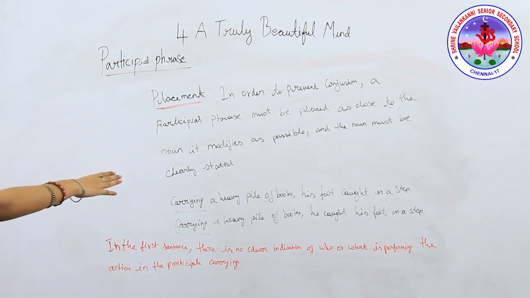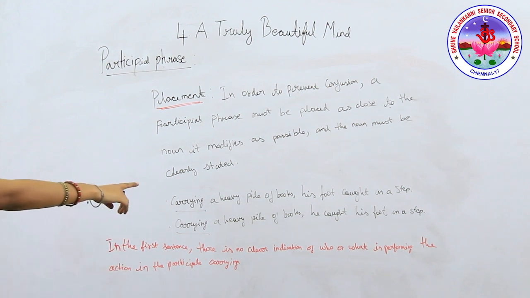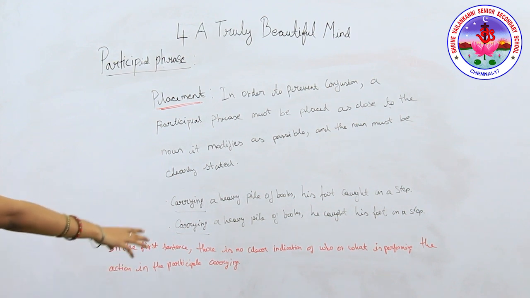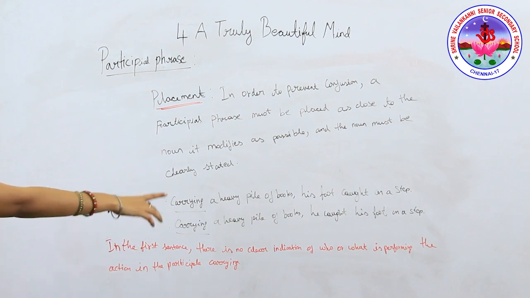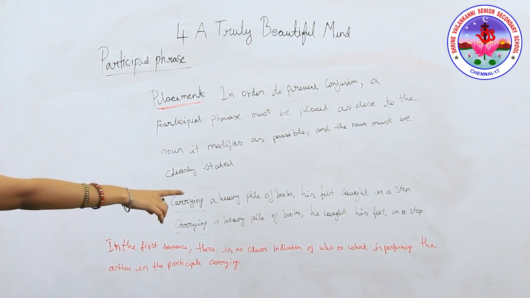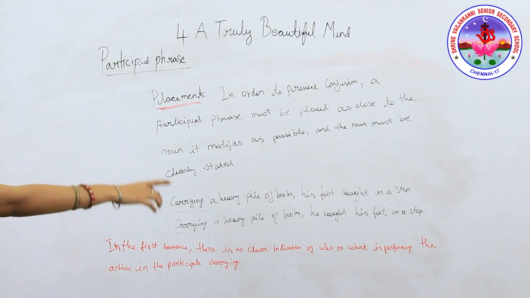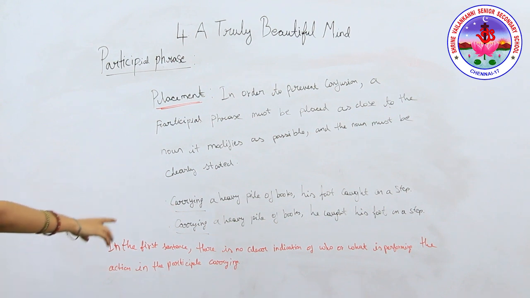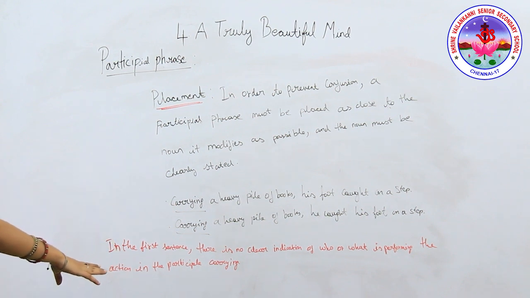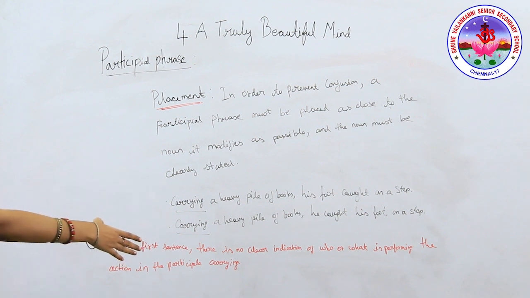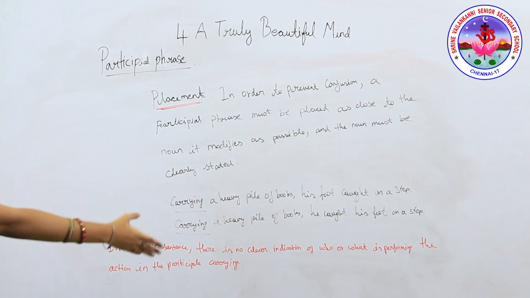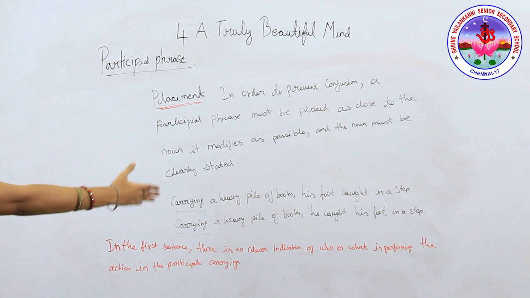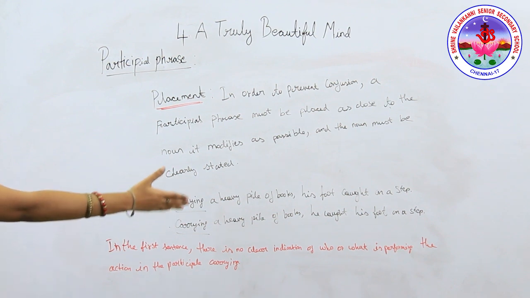Now, what is the participle here? Carrying is the participle. And what has been modified here? He is modified here.